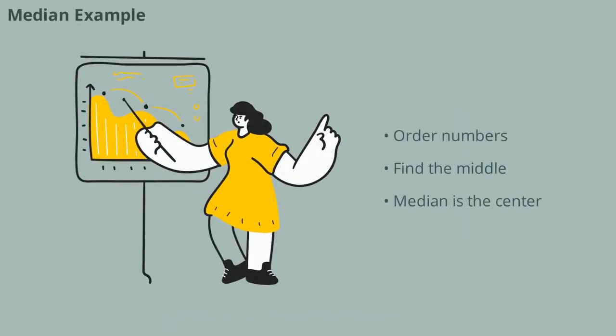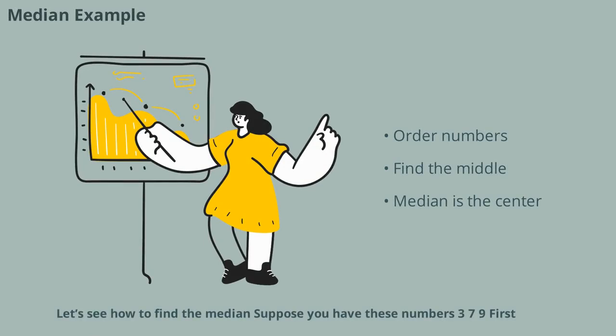Let's see how to find the median. Suppose you have these numbers 3, 7, 9. First, put them in order, they already are. The number in the middle is 7, so 7 is the median. If you have 4 numbers like 2, 4, 6, 8, put them in order and find the 2 middle numbers, 4 and 6. Add them together to get 10, then divide by 2. The median is 5. The median shows us the center of the group.